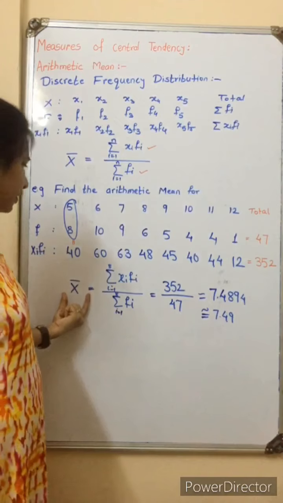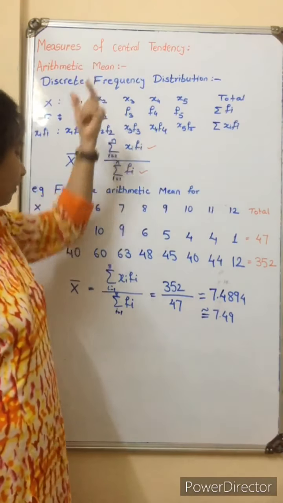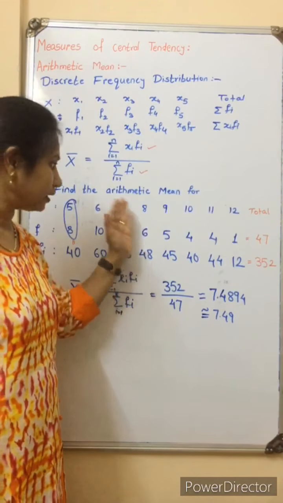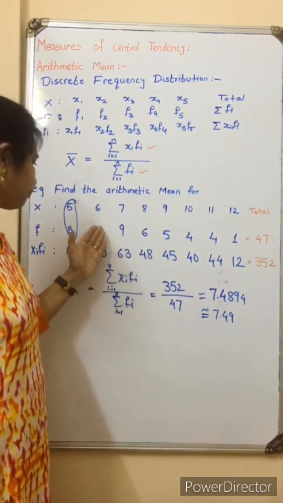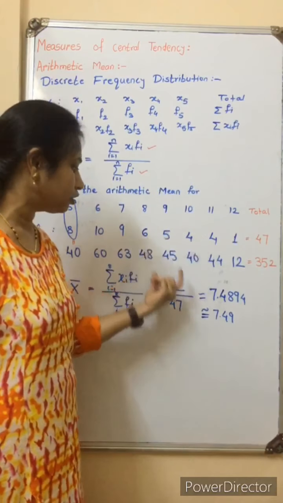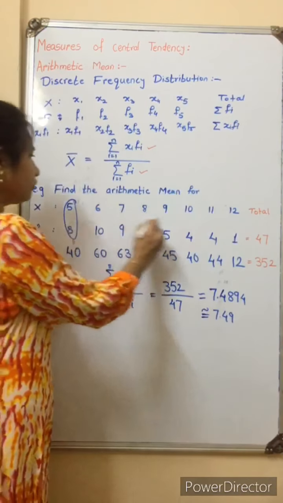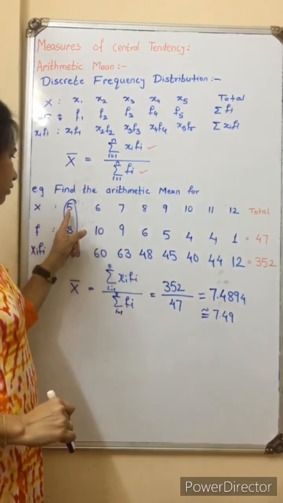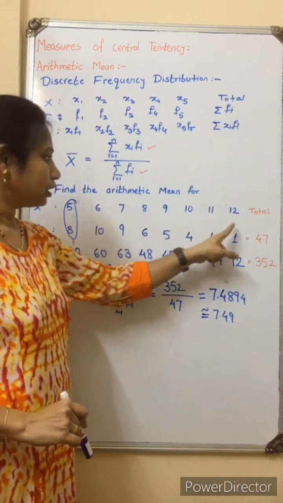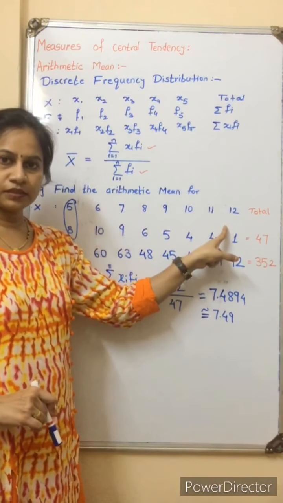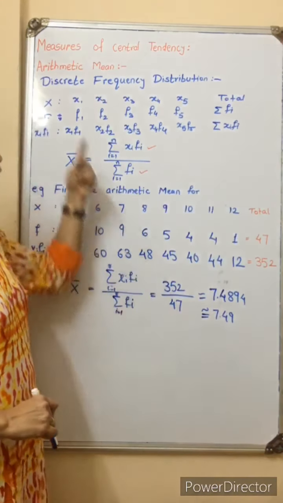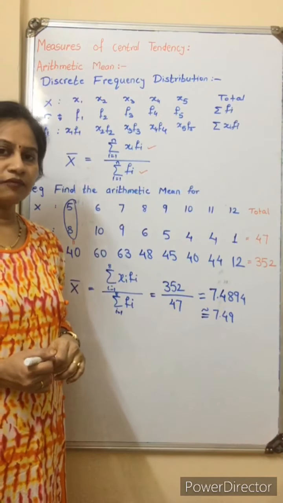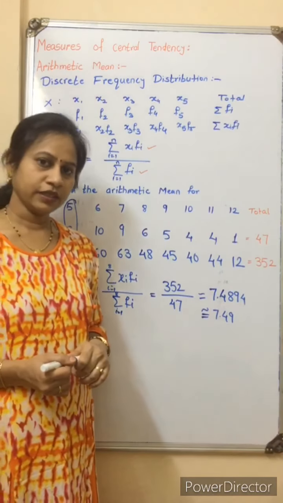So the mean is always concentrated at the central value, or depends on the data, not exactly the center value. Here it depends on the frequency, but we got the answer between the x values. This is all for the discrete frequency distribution, to calculate the mean of a discrete frequency distribution. Thank you.